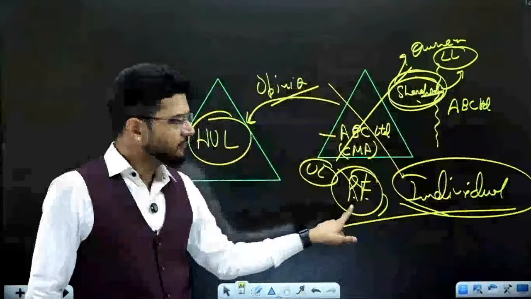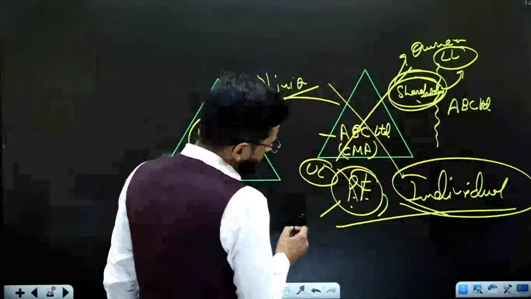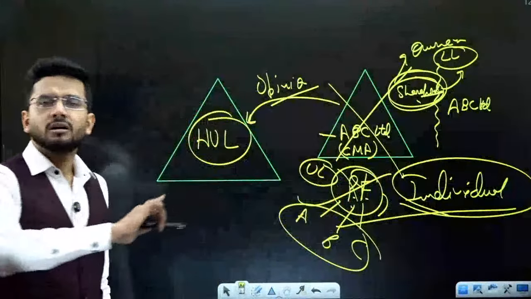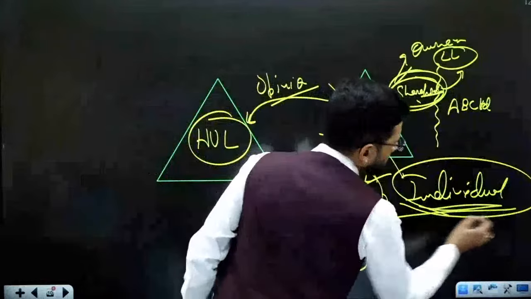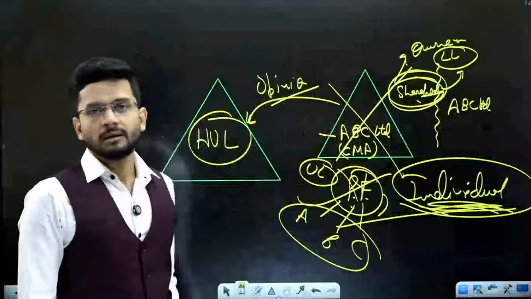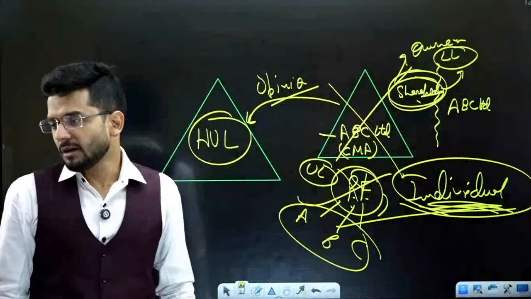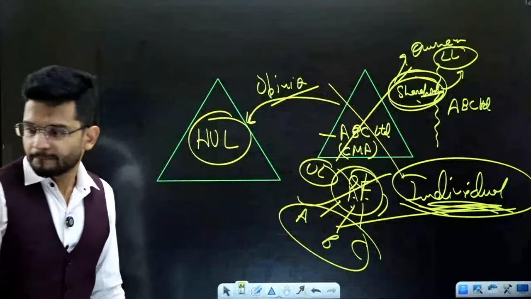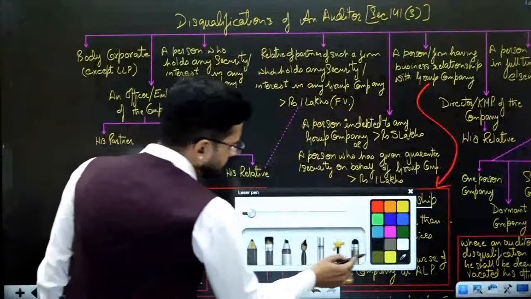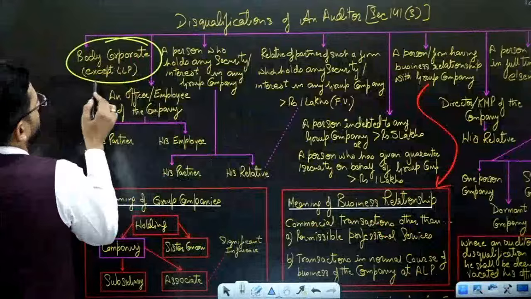Therefore a company cannot be an auditor. Yes, a partnership firm can be an auditor. A partnership firm which has partners A, B and C can be an auditor. Perfect, no problem. An individual can be an auditor. Perfect, no problem, because they have unlimited liability. But a company cannot be an auditor. So that is the first restriction: a body corporate cannot be an auditor.